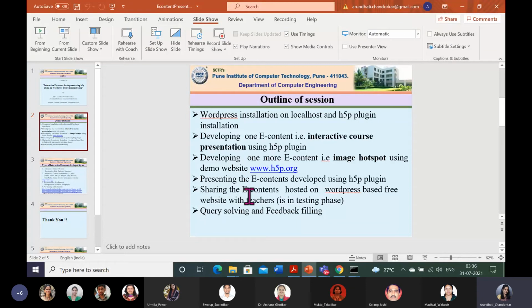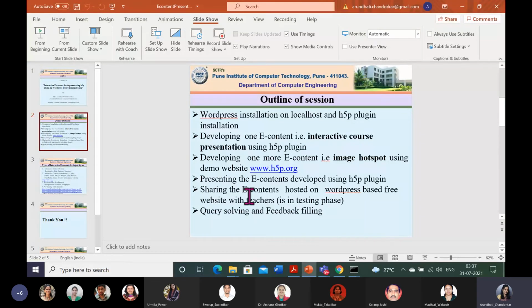With the help of the Infinity Free site, I created one account and created my own website, only to host my contents and migrate my contents from localhost to my own website. Again, my focus is not on website development only. I am using that website as a means to give the link to the students. Those links I will give you too, and it is in the testing phase.